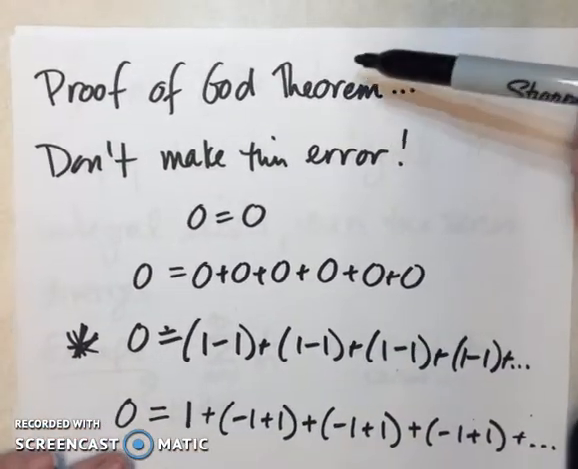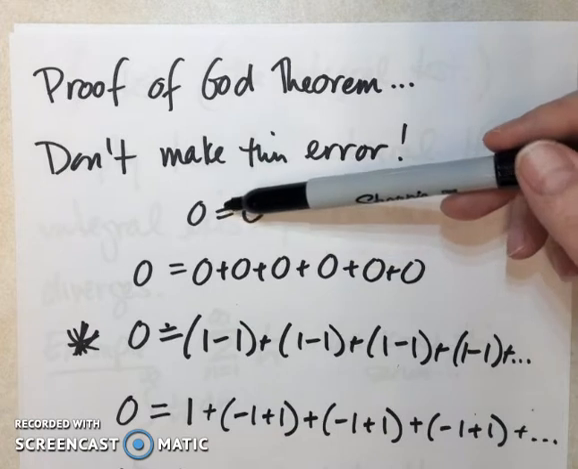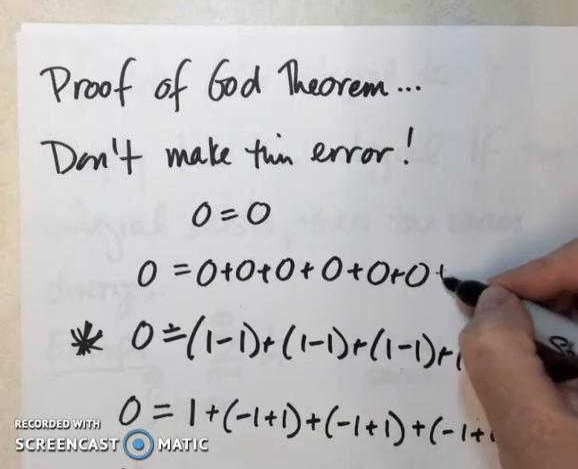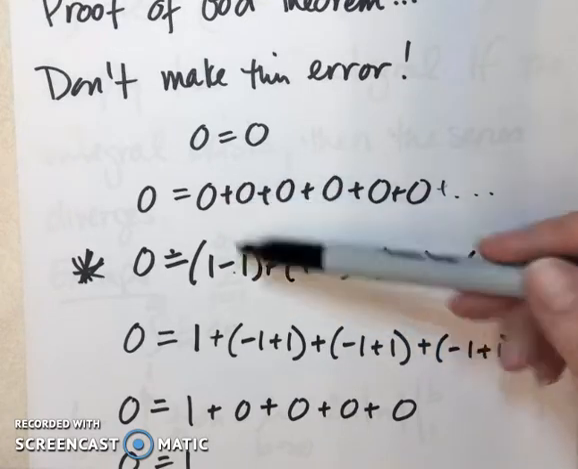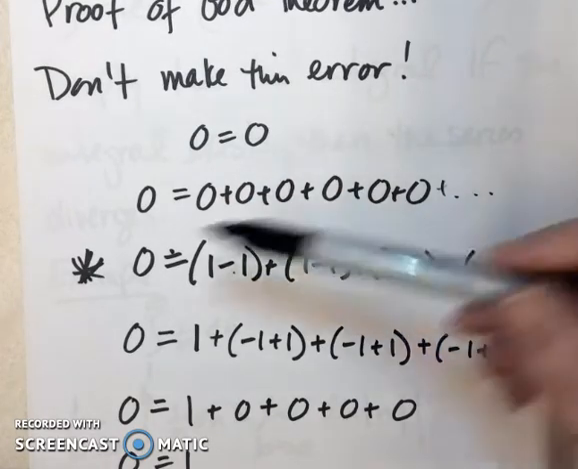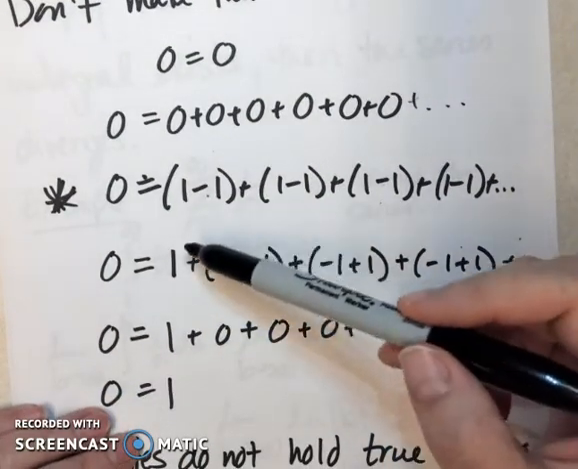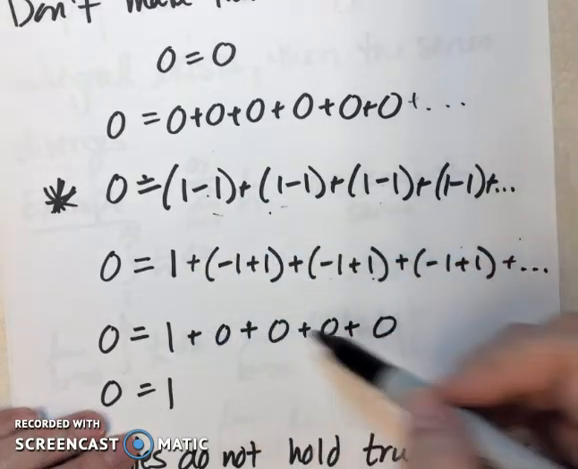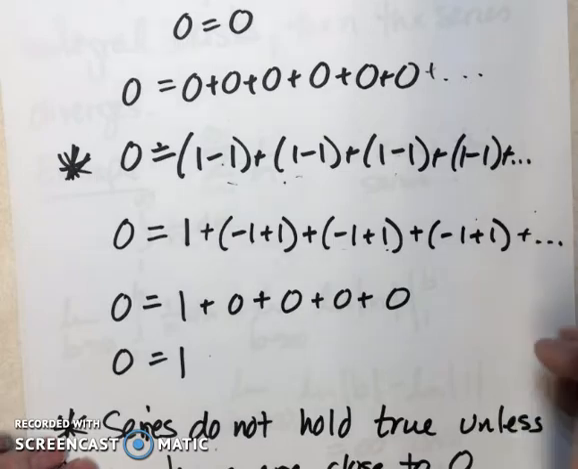Now this, you don't have to write down. This is called the proof of God theorem. There's an error in it, which is what people fall for. So I start with 0 equals 0. Well, 0 is the same thing as 0 plus 0 plus 0 plus 0 plus 0, and that goes on infinitely. And then I know that 0 is 1 minus 1, so I have 1 minus 1 plus 1 minus 1 plus 1 minus 1 plus 1 minus 1. I have a star here because that's where we make our error. And then I just rearrange things, so now I have 1 plus -1 plus 1 plus -1 plus 1. So this is 1 plus 0 plus 0 plus 0 plus 0, and so on. So 0 equals 1. Oh my God, the world is collapsing.